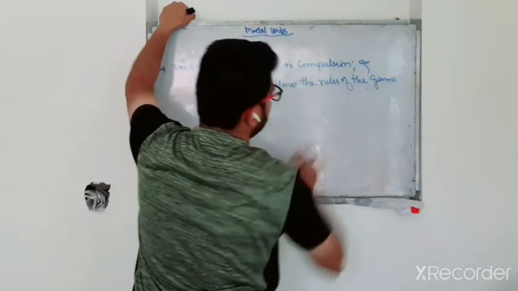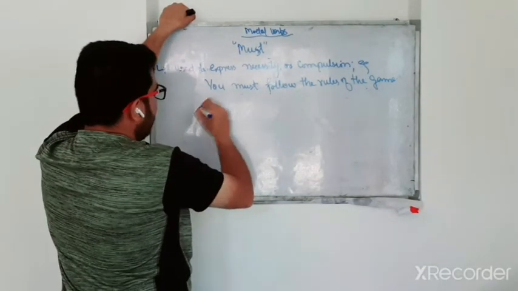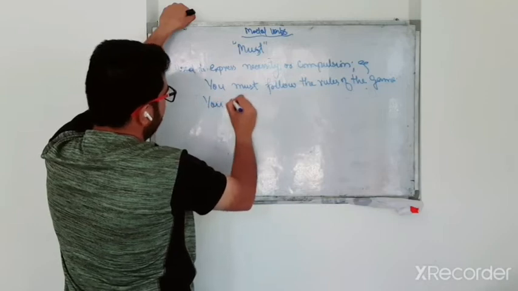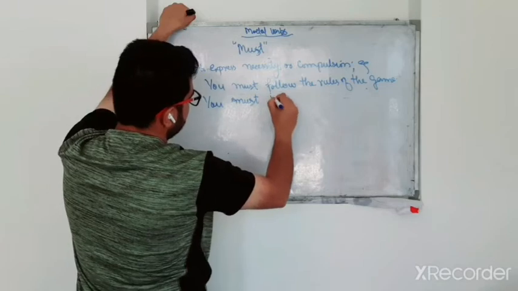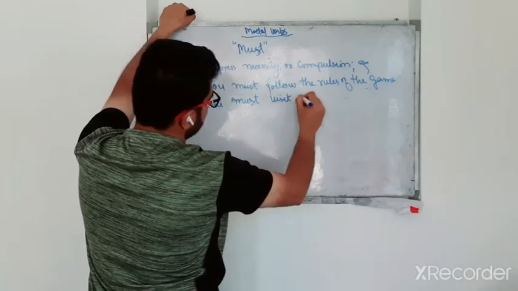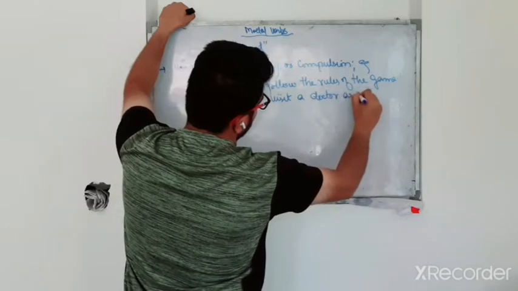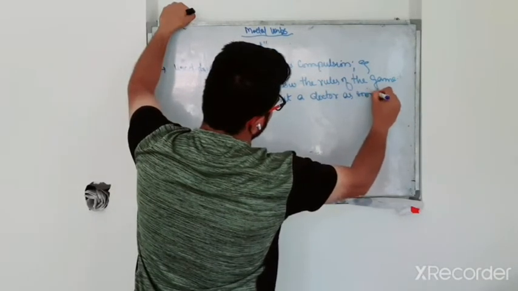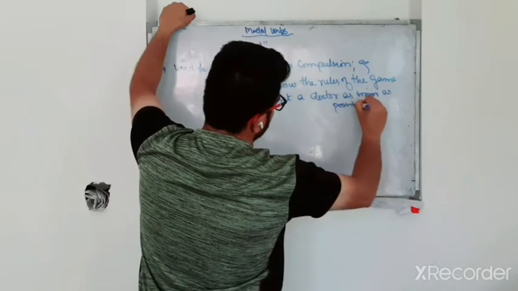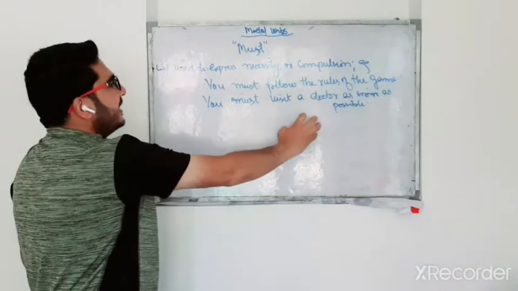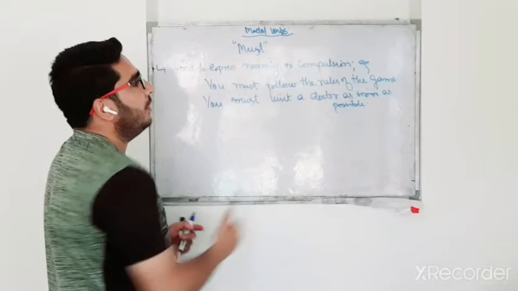The rules of the game. Or another example I can write here, you must visit a doctor as soon as possible. So in these sentences we have some necessity or compulsion.